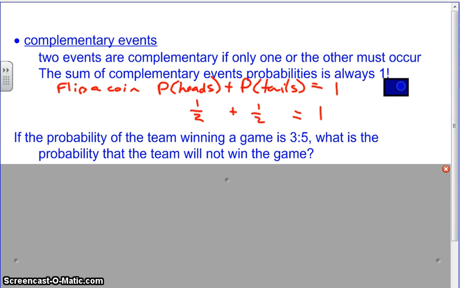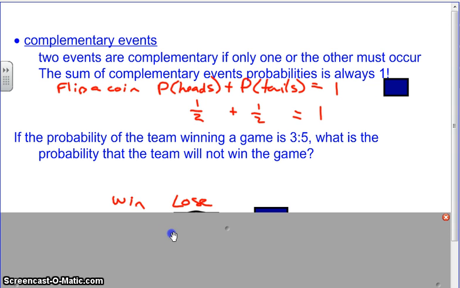So if the probability of a team winning a game is 3 to 5, what is the probability that the team will not win the game? And you already used this, haven't you? So if their winning probability is 3 to 5, what is the not winning, Rachel? Good, 2 out of 5, right?